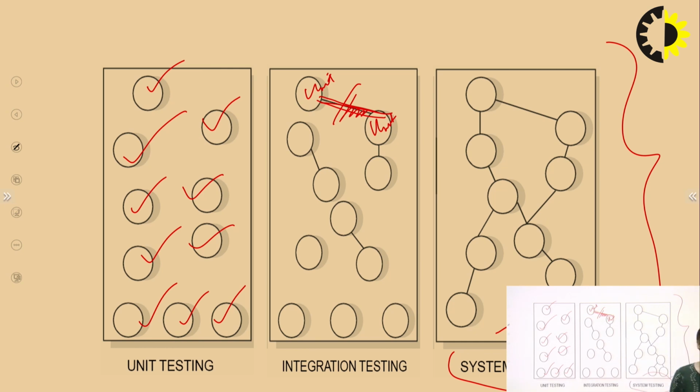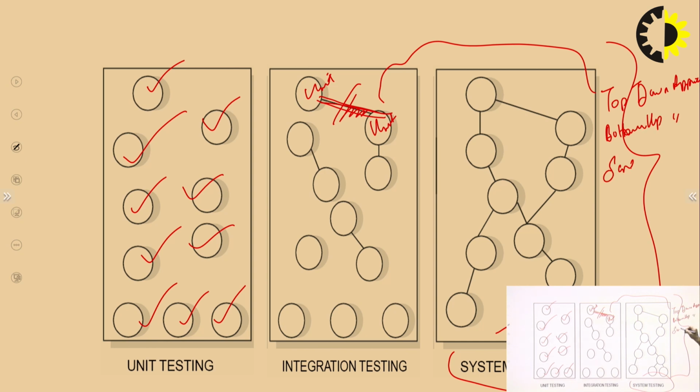And when we are talking in terms of integration testing, we can move on to different approaches as well. What are those different approaches? First is the top-down approach. Second is the bottom-up approach. Third is the sandwich approach. How are we integrating the modules?